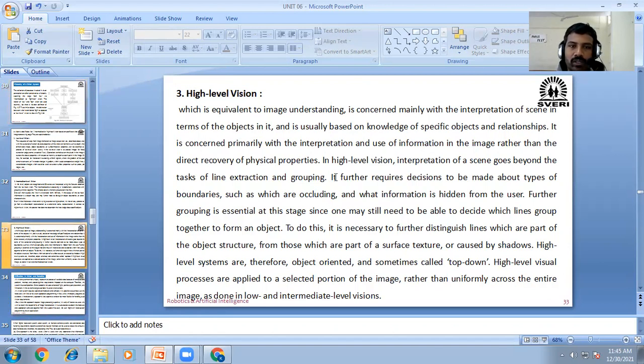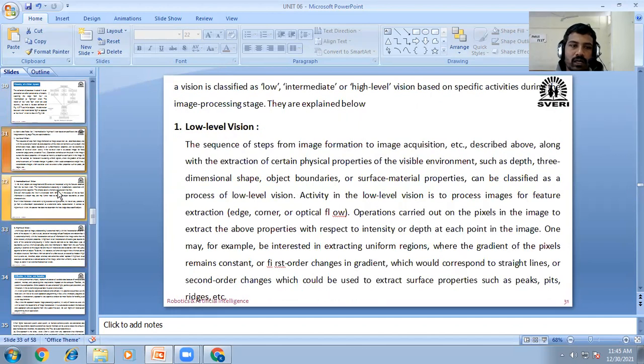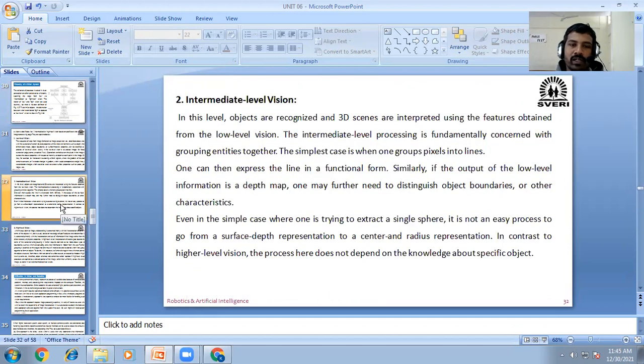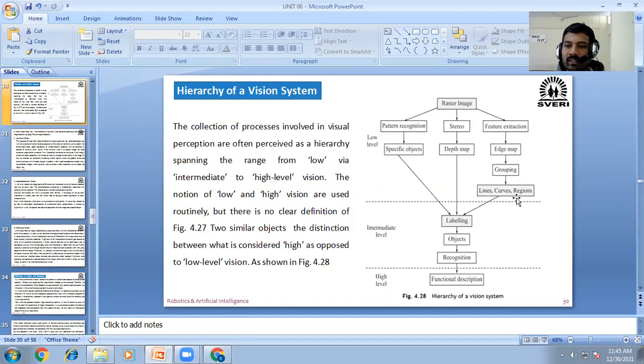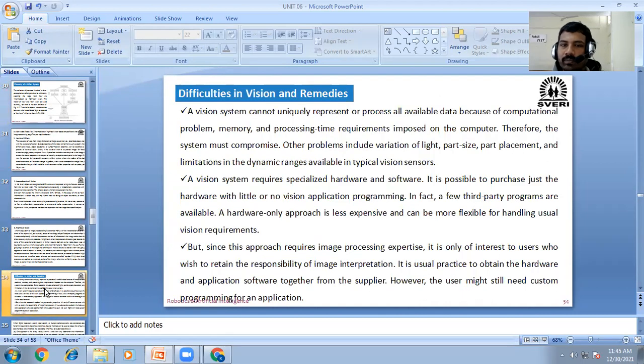Okay, this is about the low level, intermediate level and high level. These are the functions of these three, and that functioning is done with the help of these steps. These are some of the hierarchy of our vision system. Next part is the difficulties in vision and remedies. Okay, which are the difficulties?